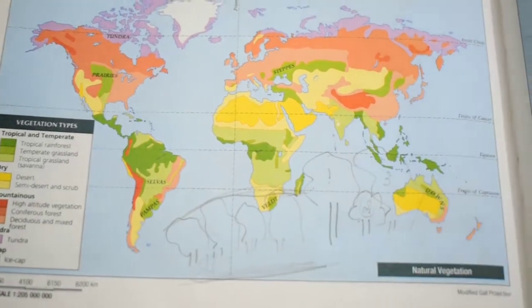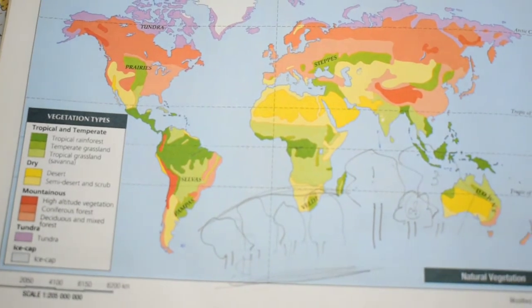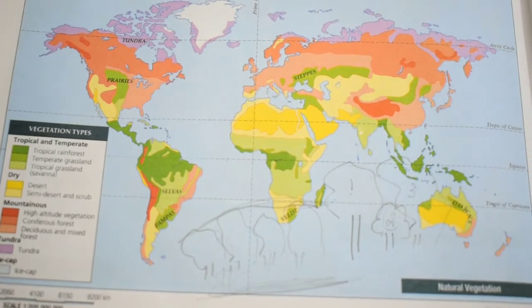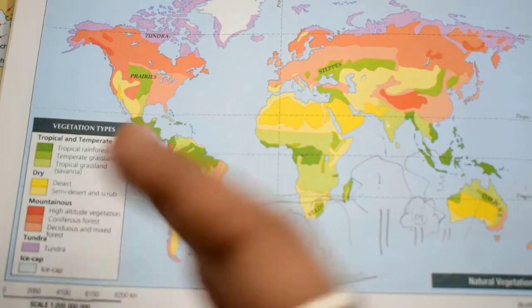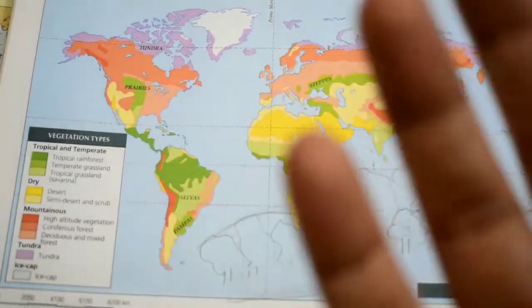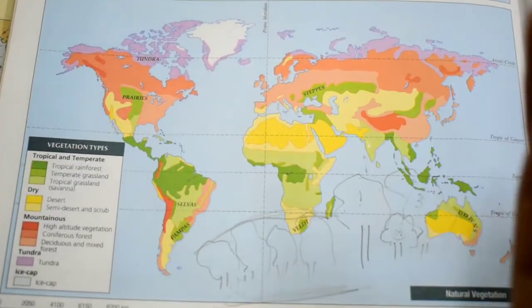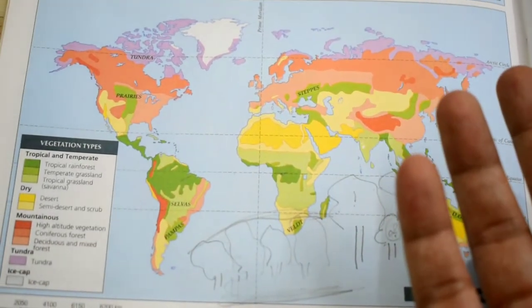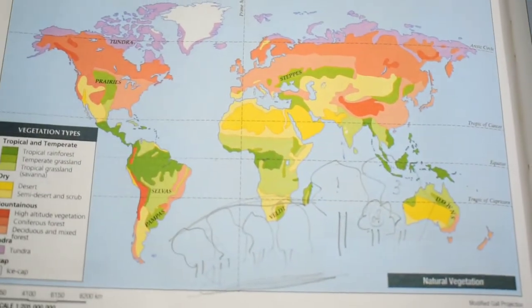Why? Because it is very difficult to live and stay in these areas. The pygmies are the natives of the Congo basin, and they live a nomadic life by food gathering, hunting, fishing, and shifting agriculture. So they cut one area of the forest, they grow their own plants, they practice agriculture there, and then after some years, when that area becomes infertile, they move on to a different part of the forest. They cut that part of the forest and again start practicing agriculture.